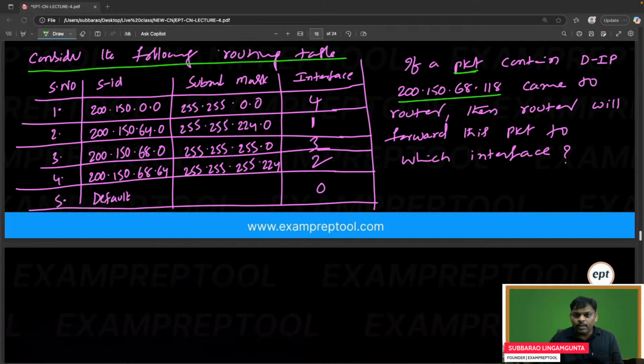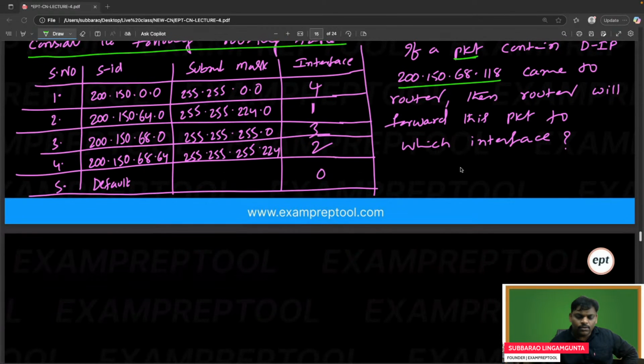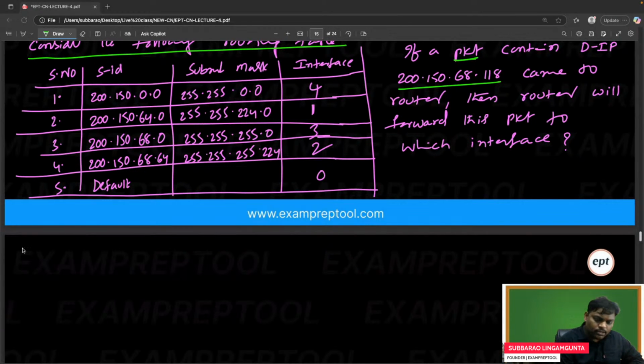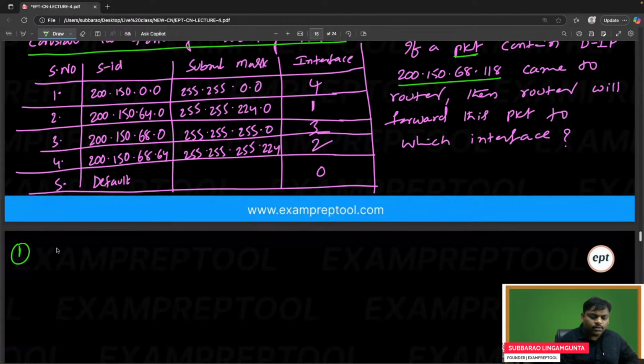Yeah, let me give the answer. Can you see once? Very simple. Do the AND operation with the subnet mask. With the first row, I am doing the AND operation. 255.255.0.0. Careful, you have to do it with the subnet mask.